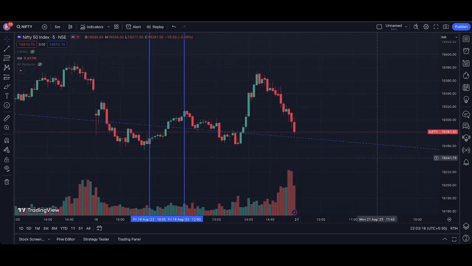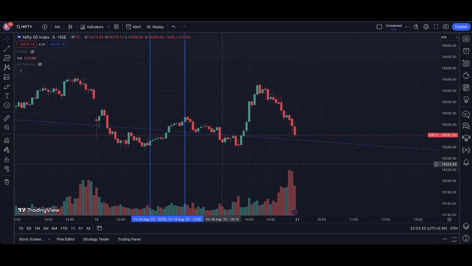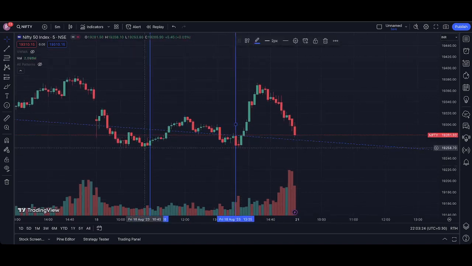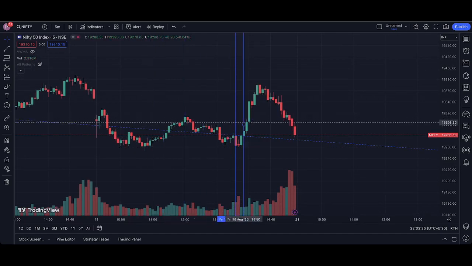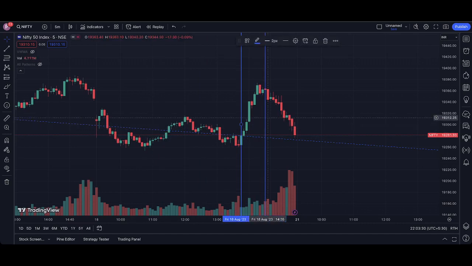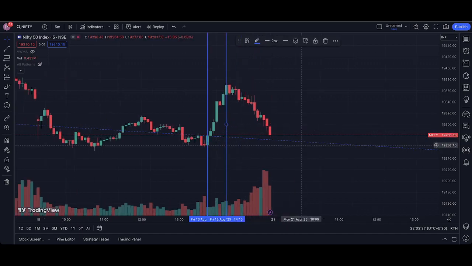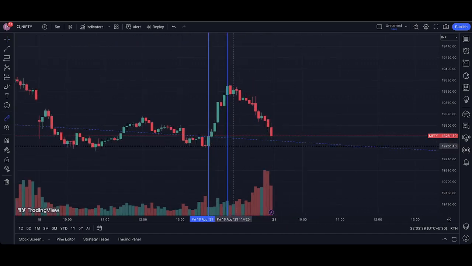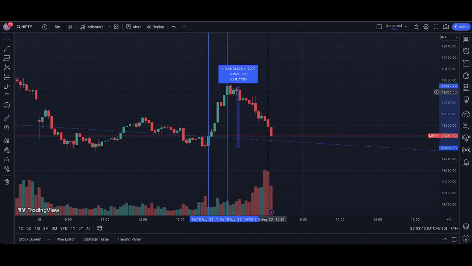Now the key part: see the volume from here, the huge spike which came around 1:40, sorry, 1:45. From 1:40 to 1:45 to how much? 2:15. This up move was around 110 points, around 0.5% in Nifty.